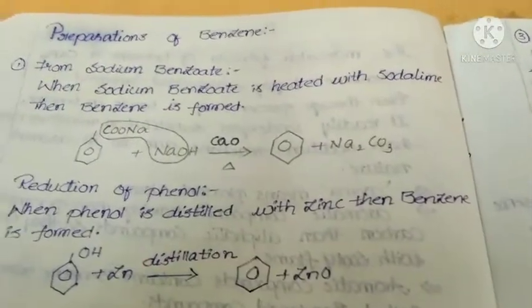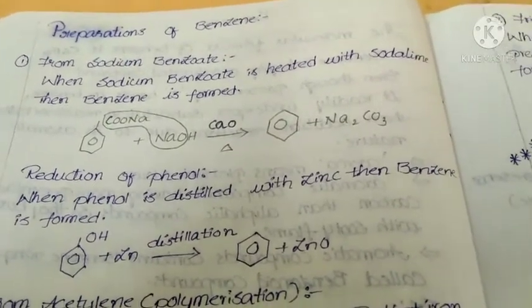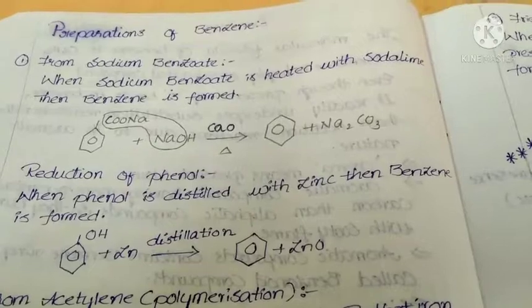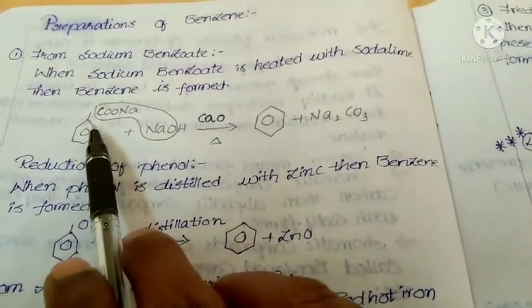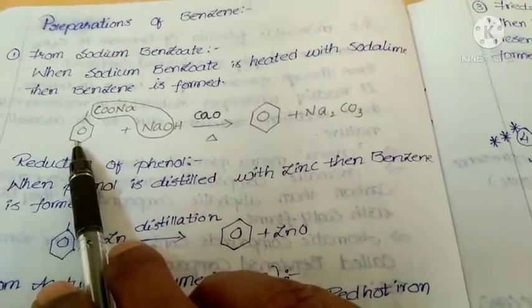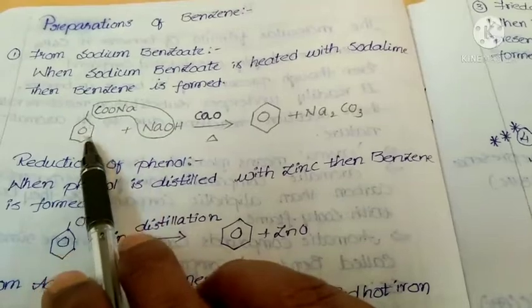Next, preparation methods of benzene. This is important. We can make benzene from sodium benzoate. See, when COOH is present on the benzene ring, that is called benzoic acid. If that H is replaced by sodium, that is called sodium benzoate.